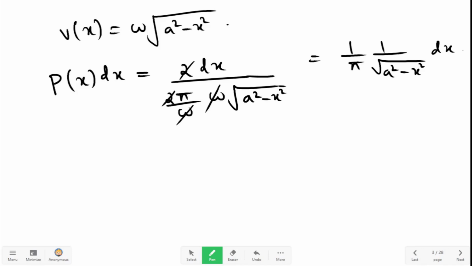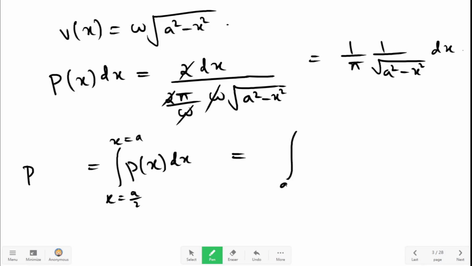Now to find the probability of the particle being in the region a by 2 to a, we integrate p of x from x equal to a by 2 to a. Then we will get the probability of the particle being found in x equal to a by 2 to x equal to a. So this is equal to the integral from a by 2 to a of 1 by pi times 1 by root of a square minus x square dx. Now it is only a problem of solving this integration.